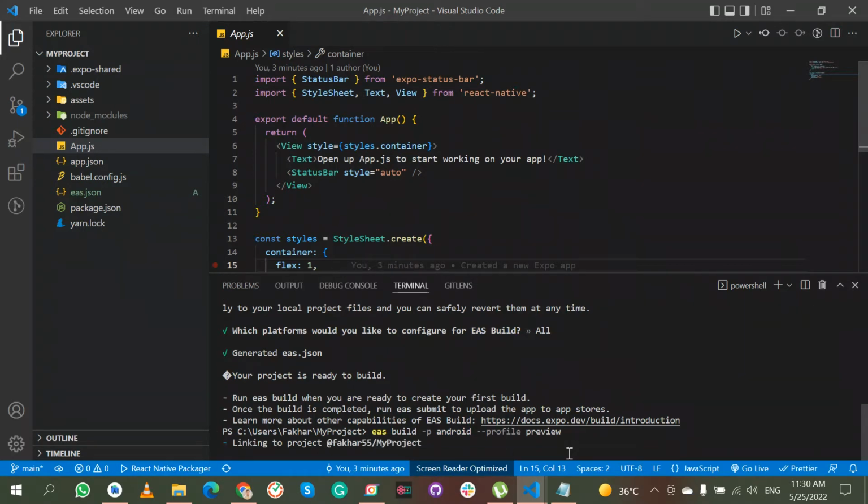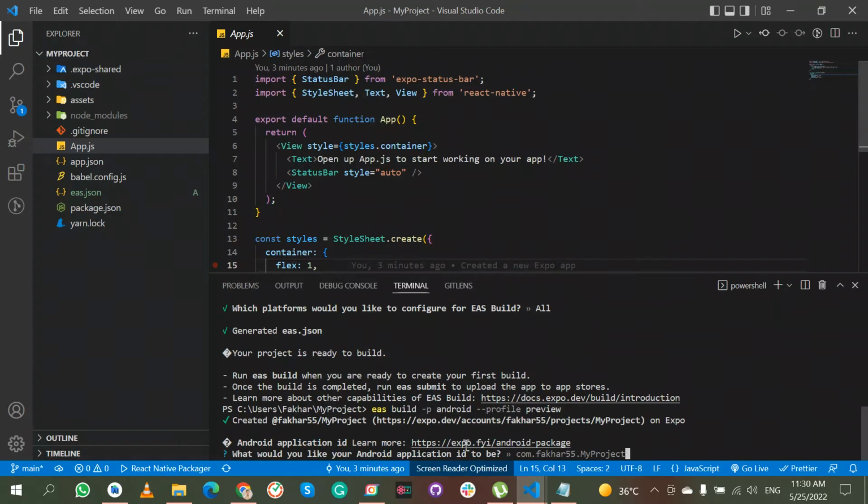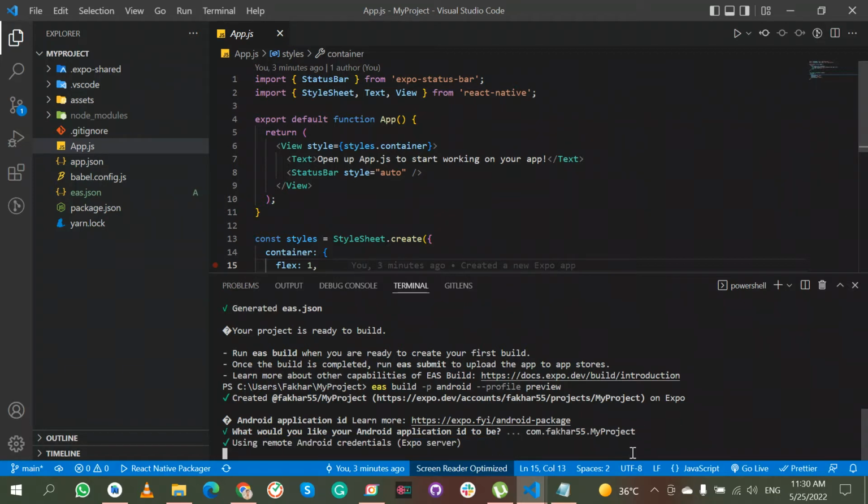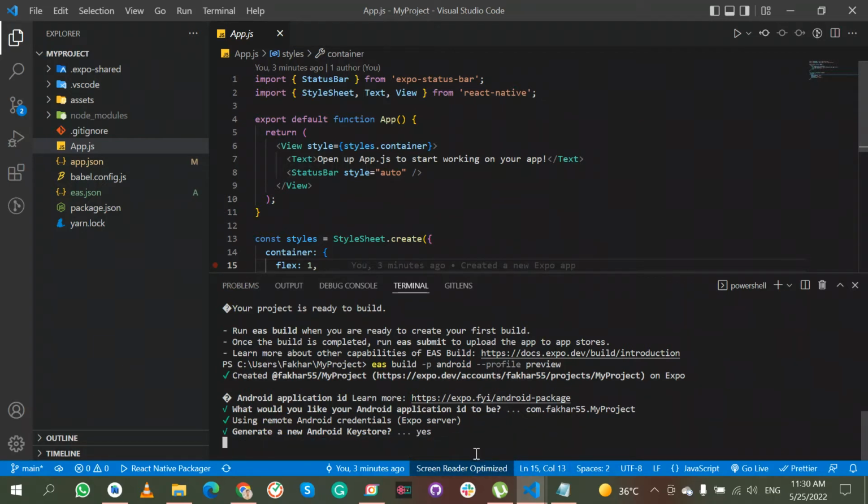After this, it will start the project. From here we can change our project name. Just click on it and it will start building our application. Yes, generate a new Android keystore. Yes, so it will start the process.